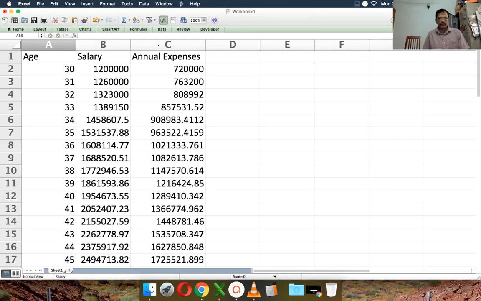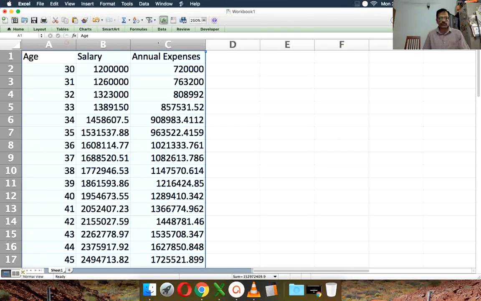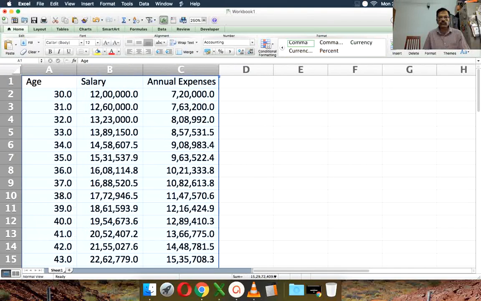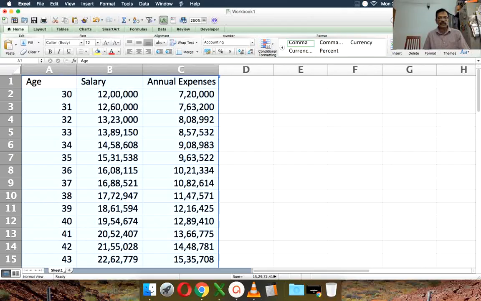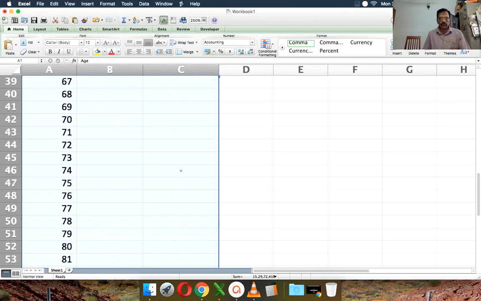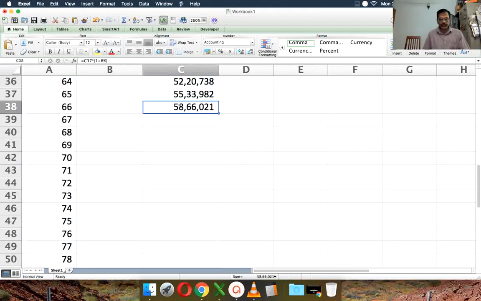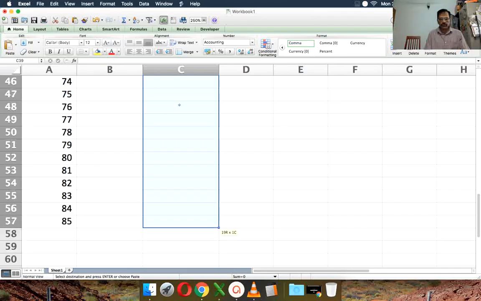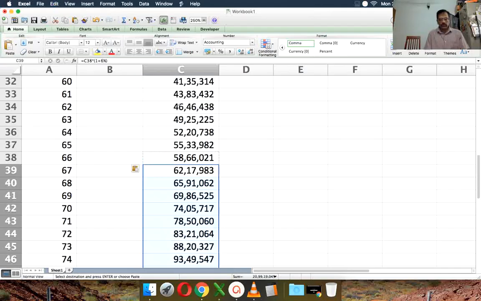Okay. Just get rid of the decimals, so that will be a little better. And so the expenses are gonna increase each year by 6% all the way to age 85.